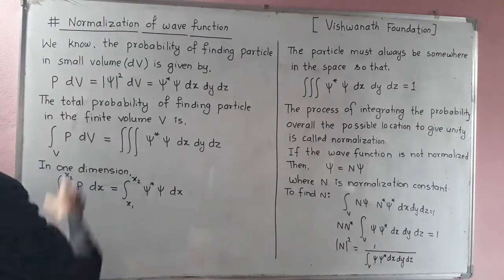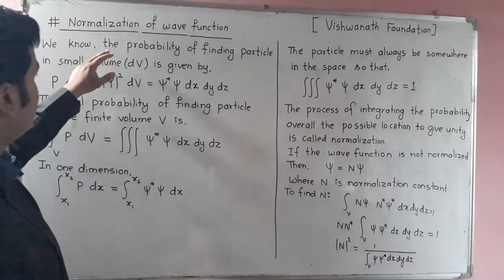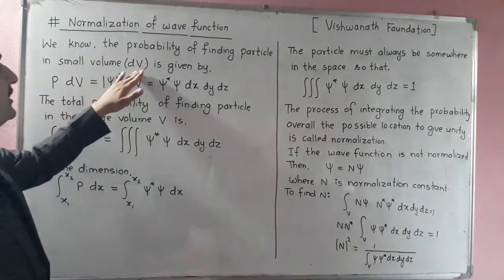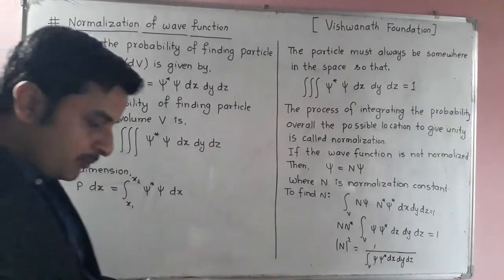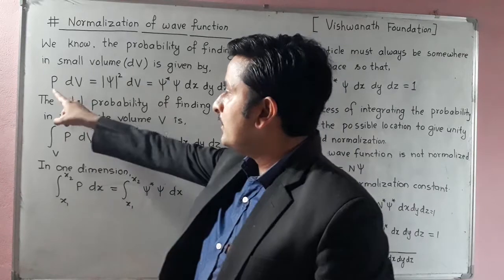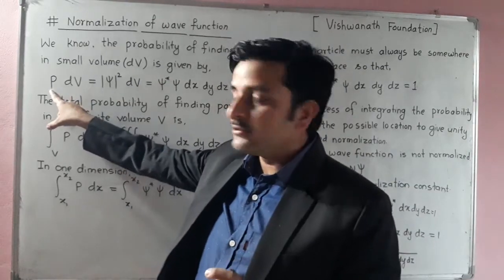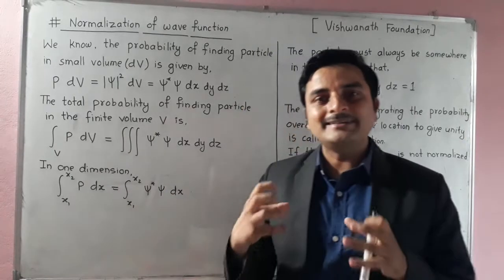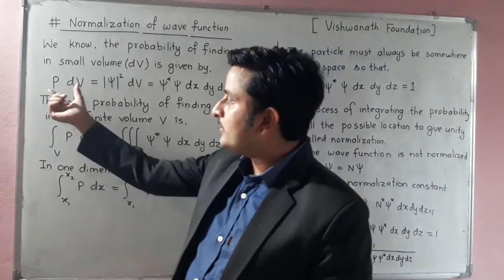So the probability of finding the particle in the small volume dV is given by P, the probability density, times dV, the small volume. If we multiply the probability density with the volume, we get the probability.